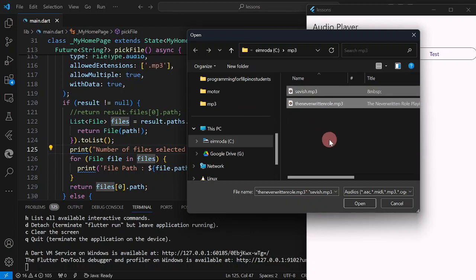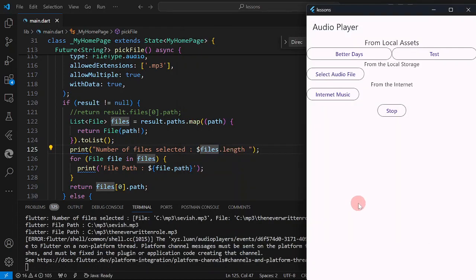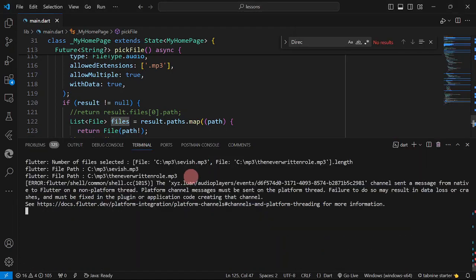Okay, so we could see here then the files. Okay, open, stop. Okay, number of files selected. So we wait here.